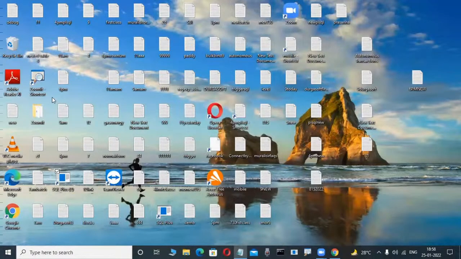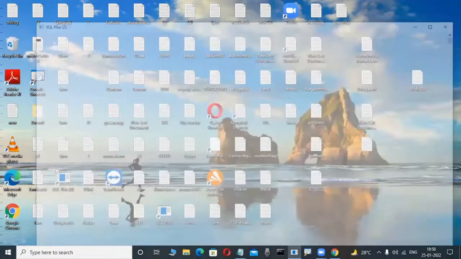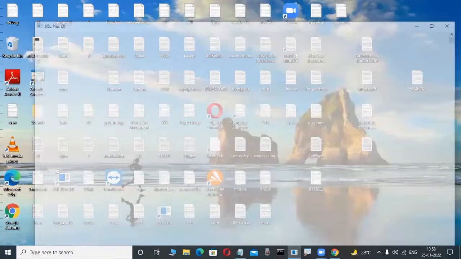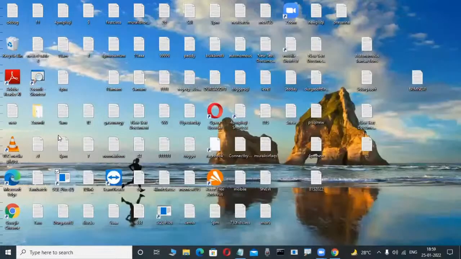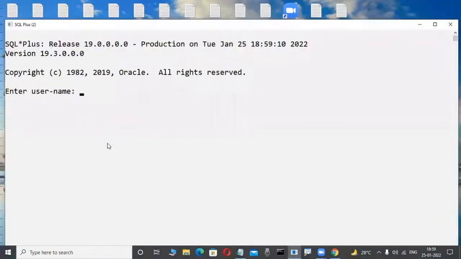But what I'm telling today is that through the client tool, this SQL Plus tool, we are interacting with the server. What is this tool? What is the username, which password? What is the Enterprise Edition? What is the Express Edition? Then how can I install all these things, I will tell you.